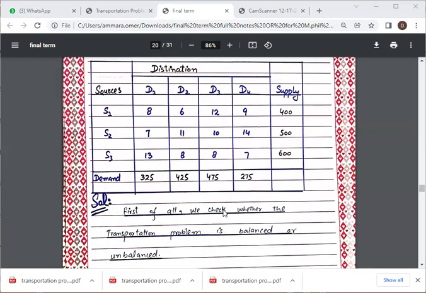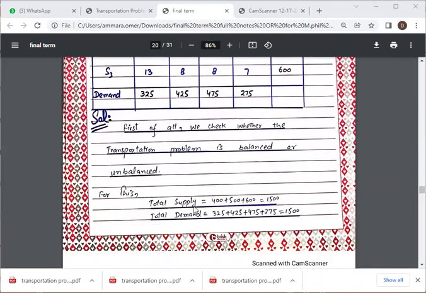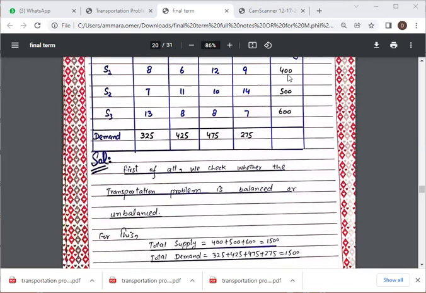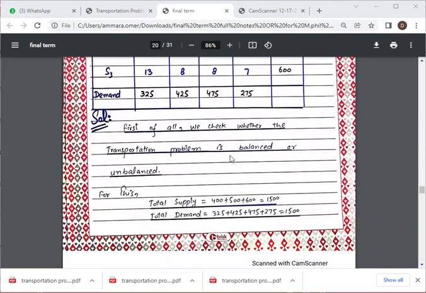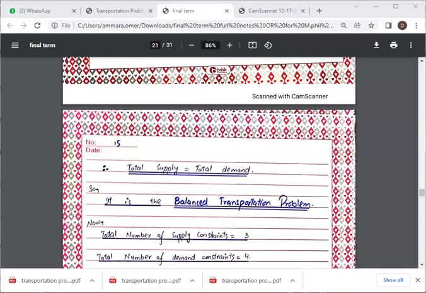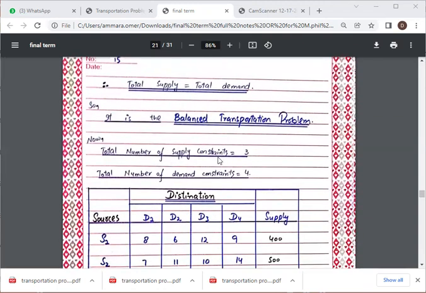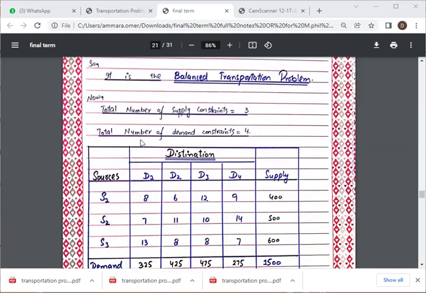So first of all, we check whether the transportation problem is balanced or unbalanced. For this, we add all the supply, which is 400 plus 500 plus 600, 1500, and we add the total demand 325, 425, 475, and 275, which is equal to 1500. So total supply is equal to total demand. So it is a balanced transportation problem. Now the total number of supply constraints is 3 and the total number of demand constraints is 4.